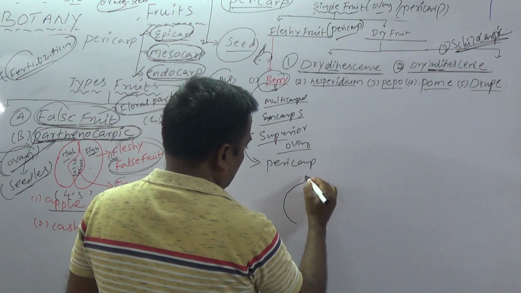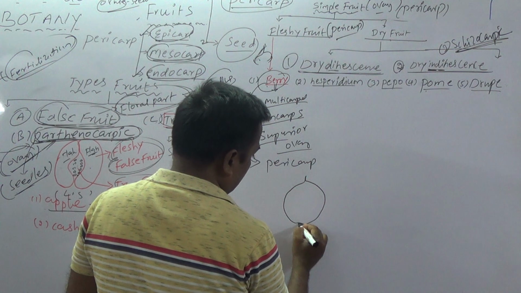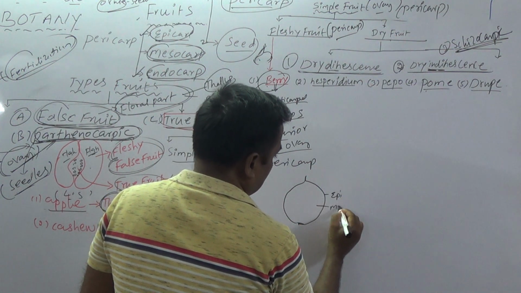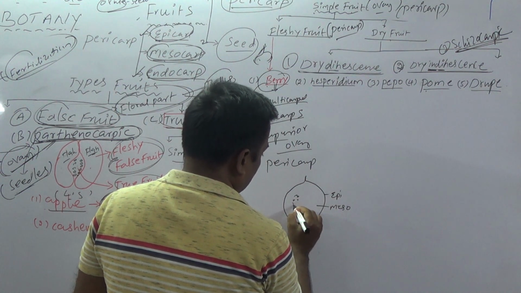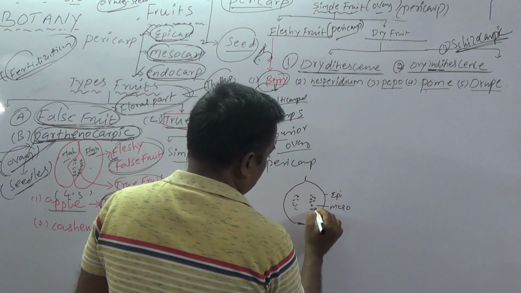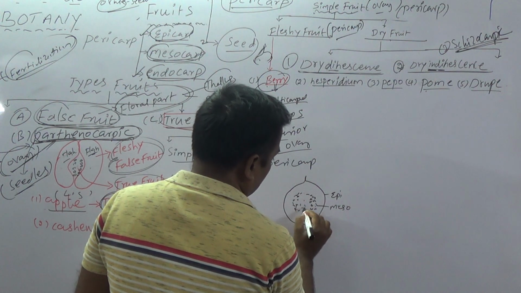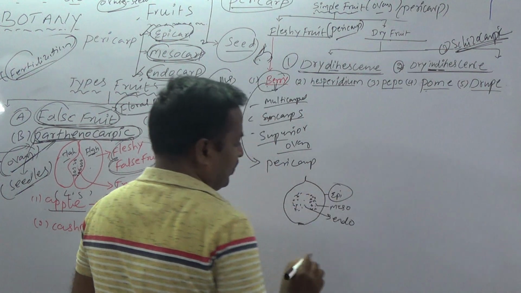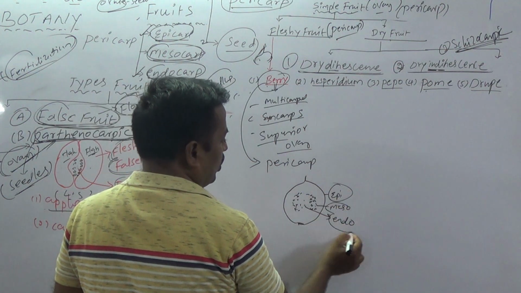How many layers are present in the pericarp? Three layers. Yes or no? The first one is epicarp, the second one is mesocarp, and the third one is the seeded part. Now the fleshy placenta is present in tomato. This is the seeded part in the middle. Now this is the endocarp. The epicarp is very smooth and leathery, and the mesocarp and endocarp are fleshy.